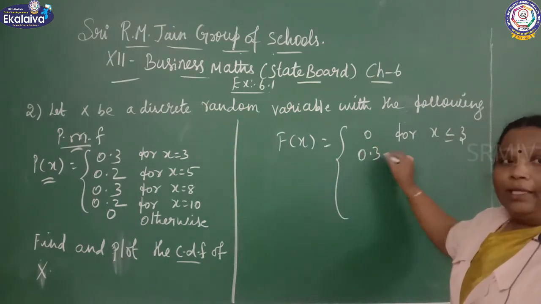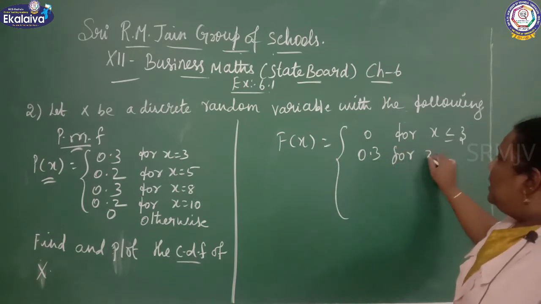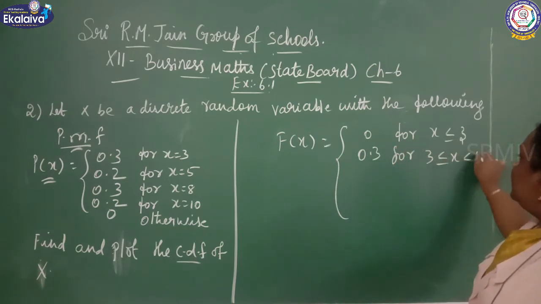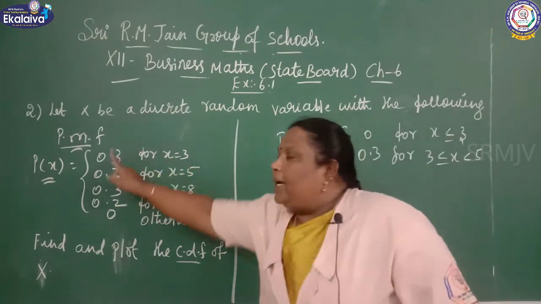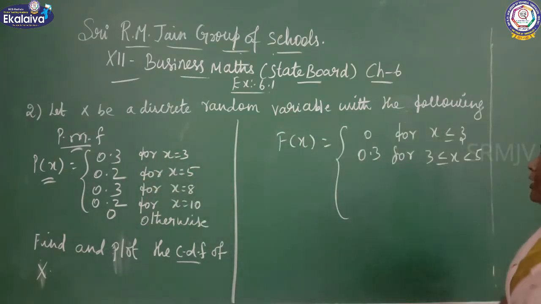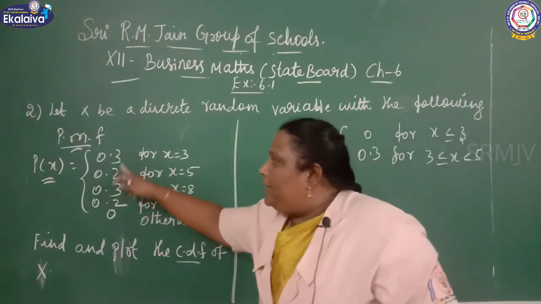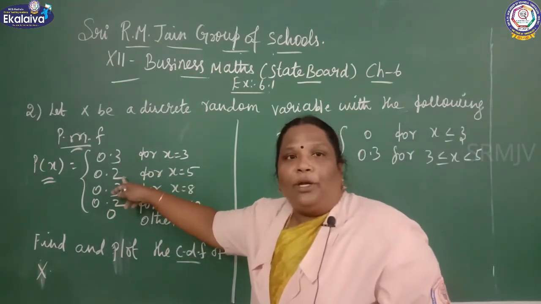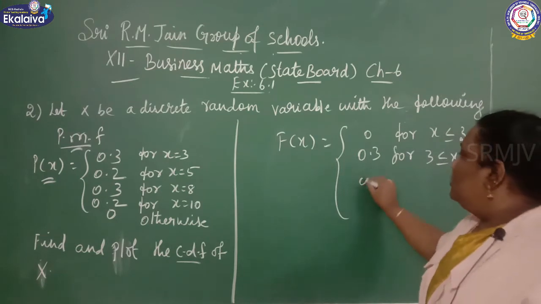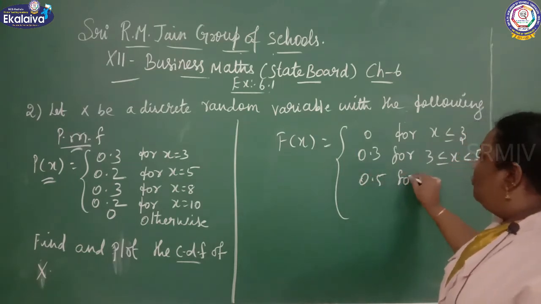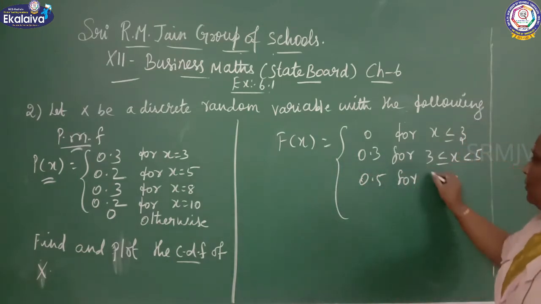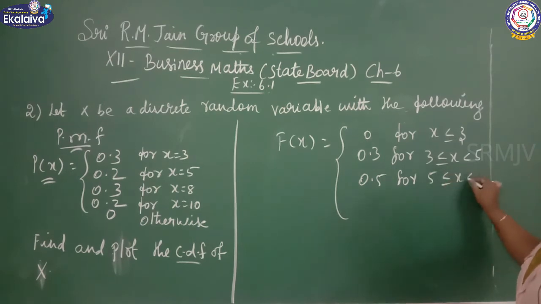So 0.3 for 3 less than or equal to x less than 5, because for 3 you are getting the value 0.3, so you can put an equal to sign at 3. What is the next value? You can add these two, 0.3 plus 0.2, 0.5. So 0.5 for 5 less than or equal to x less than,